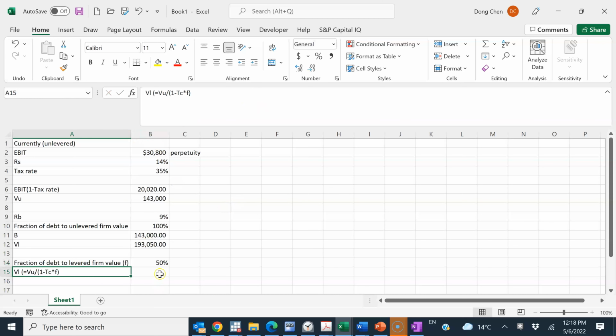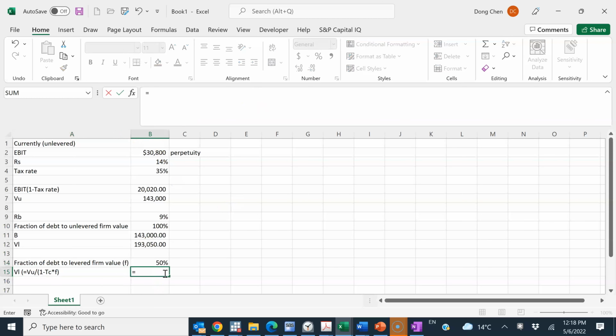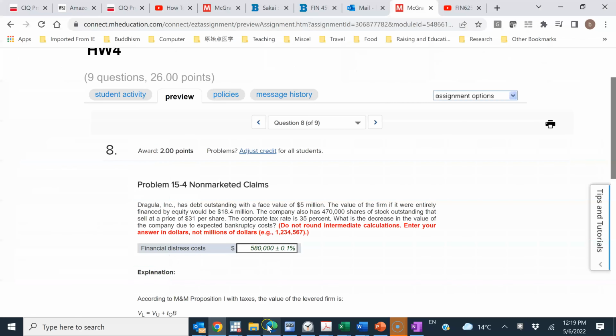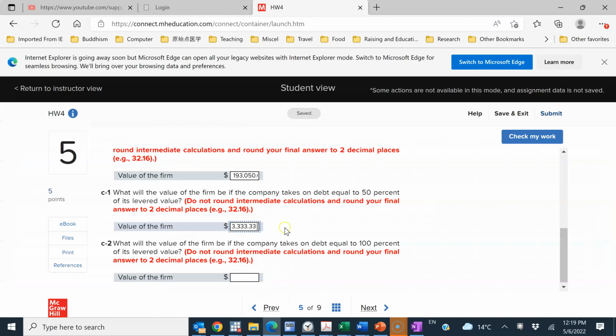Now I can plug in the formula to get VL, because I know VU, I know TC, and I also know the fraction. So this will immediately give me the final answer. This is my final answer to part C-1.